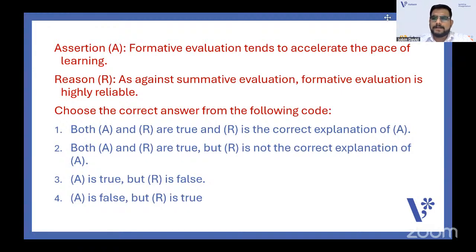Okay. Formative evaluation tends to accelerate the pace of learning. As against summative evaluation, formative evaluation is highly reliable. Correct answer: both A and R true and R is the correct explanation; A and R are true, but R is not the correct explanation; A is true, R is false; and A is false, but R is true. Which one will you go with?